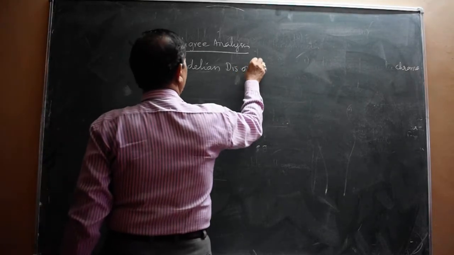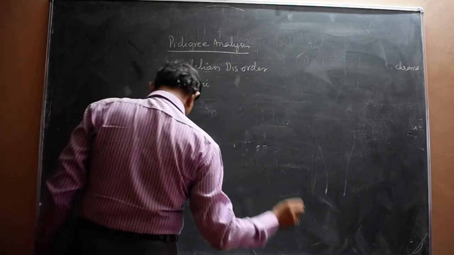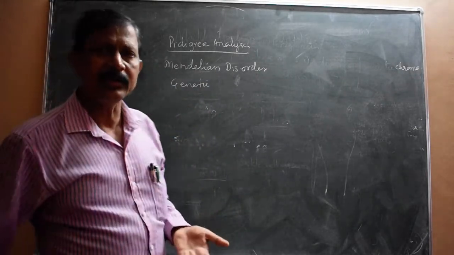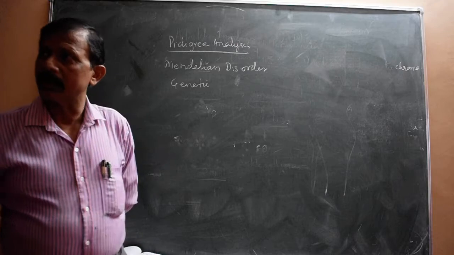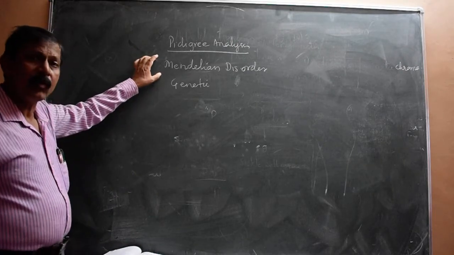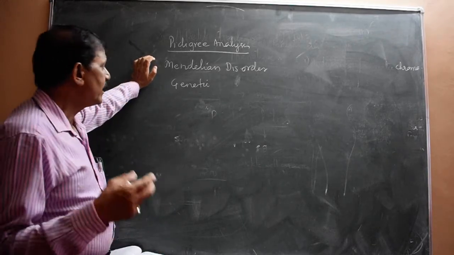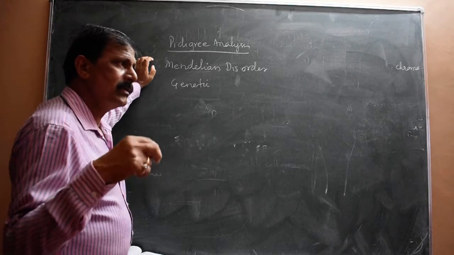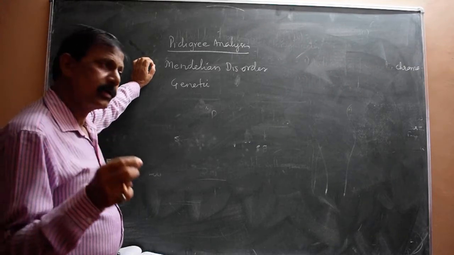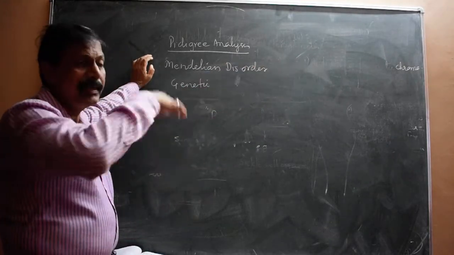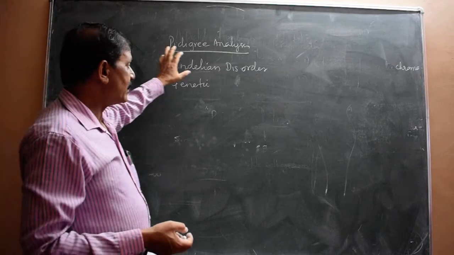Mendelian disorder, or it is also called genetic disorder. Mendelian disorder means some genetic disorders that are inherited from one person to another just by Mendelian laws. Law of dominance, sometimes the recessive. So sometimes the defective character may be located on the dominant gene, sometimes on the recessive gene, and all that is inherited from one generation to another, like a Mendelian inheritance. That is why it is called a Mendelian disorder.